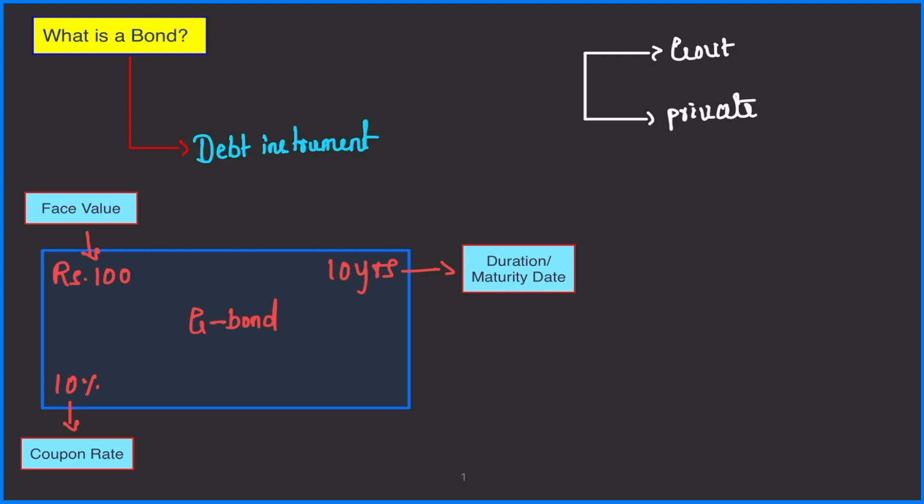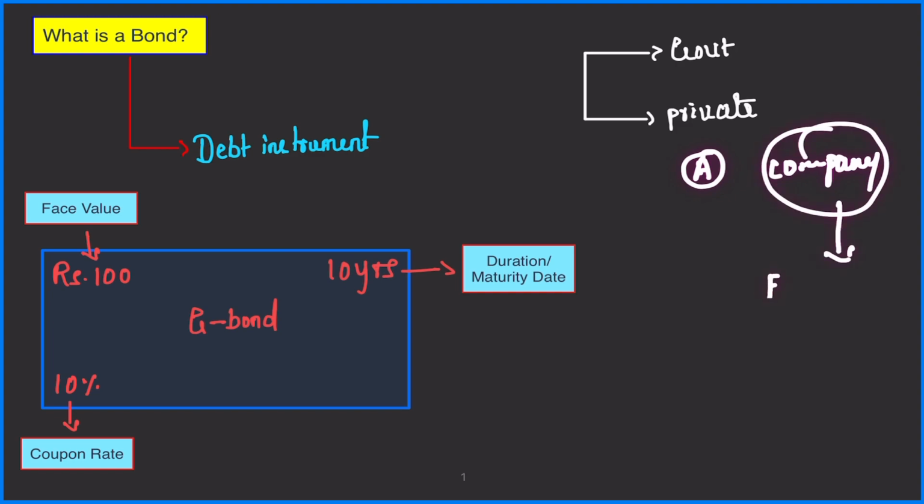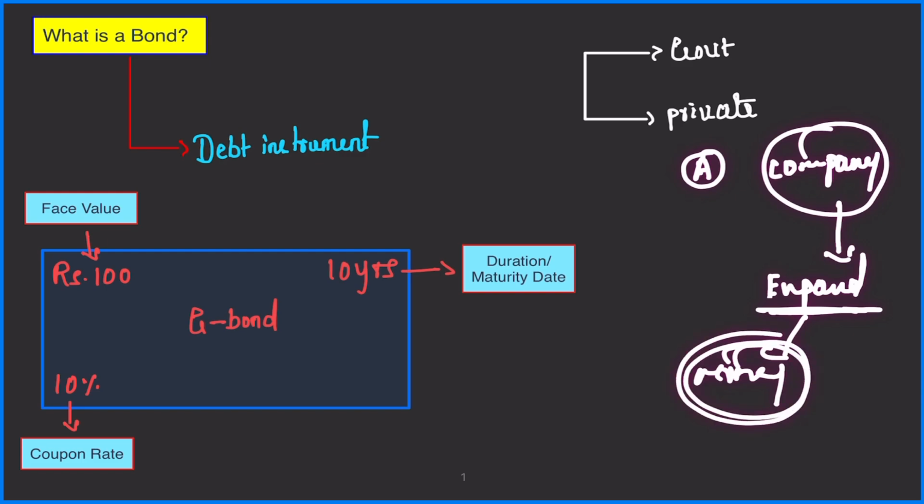Before understanding what is bond price and what is bond yield, we must understand what is a bond, right? Basically, let me help you understand this by giving you an example. For example, let's say person A has a company. It is manufacturing something, right? Now, person A wants to expand his company. What do you need for expansion? You need money, right? Now, how to get this money?